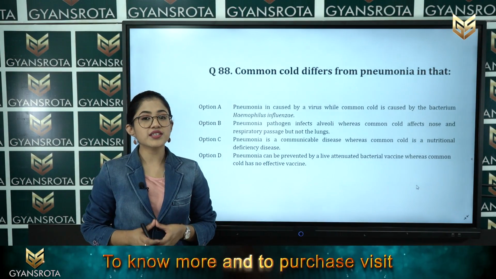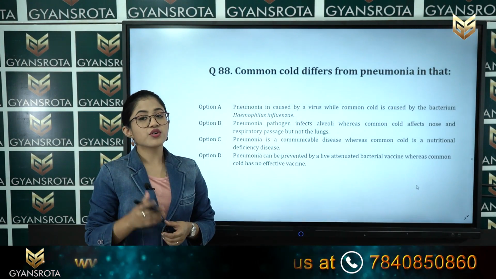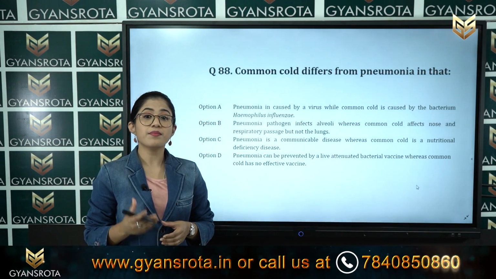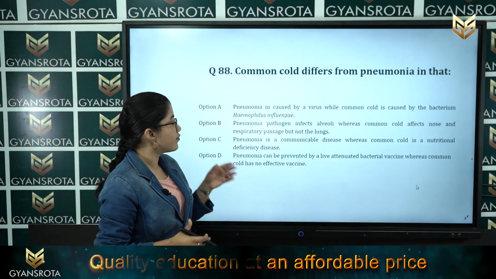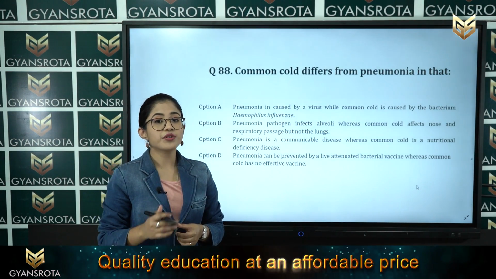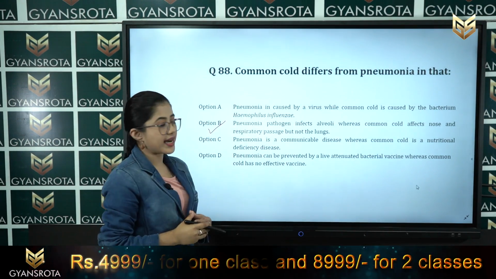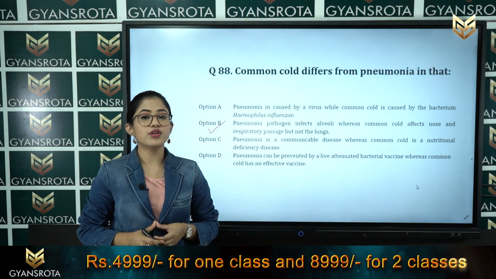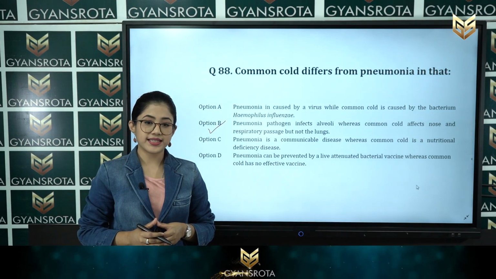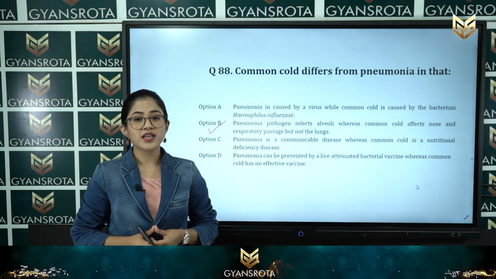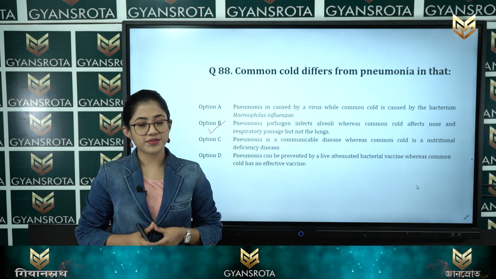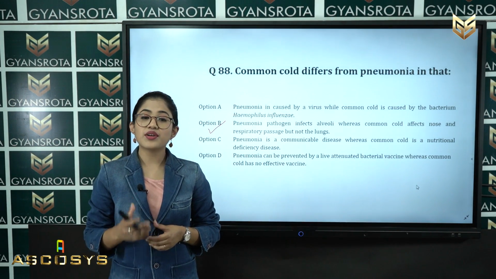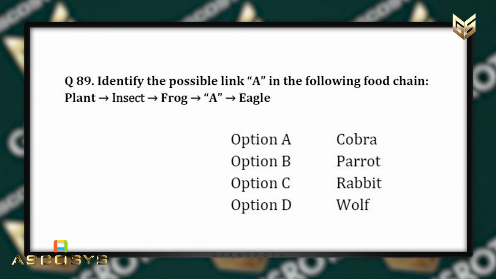Student, from these 4 options, you have to select the correct statement which states how common cold differs from pneumonia. The correct answer is option B, which states that pneumonia pathogen infects alveoli whereas common cold affects the nose and respiratory passage but not the lungs. Student, this is from the chapter Human Health and Disease. I hope you have understood this. Now, let us see the next question, question number 89.